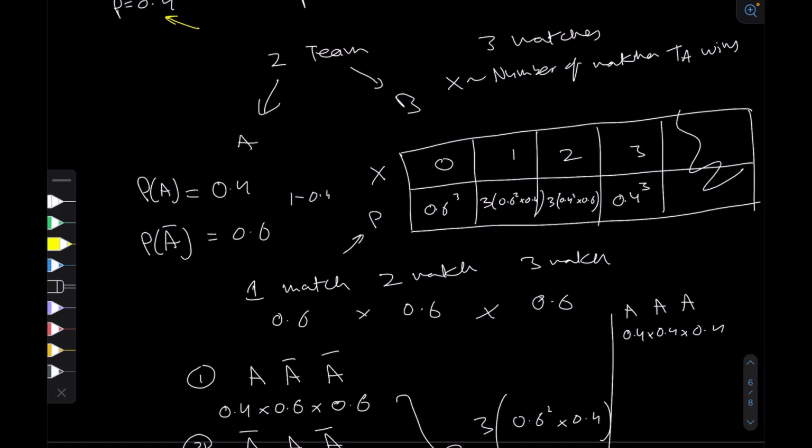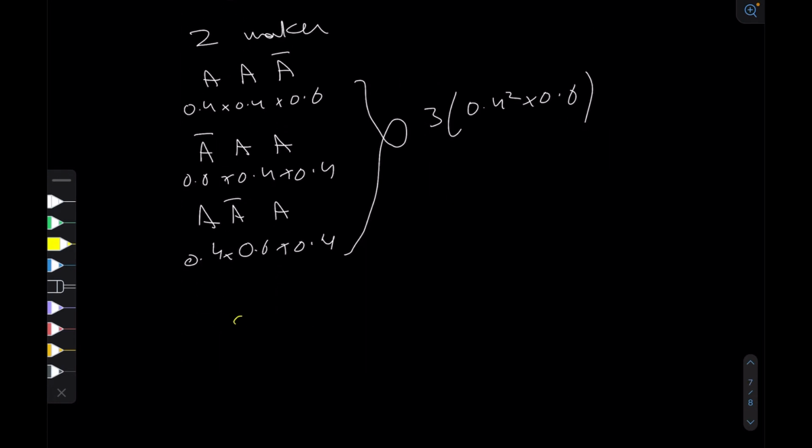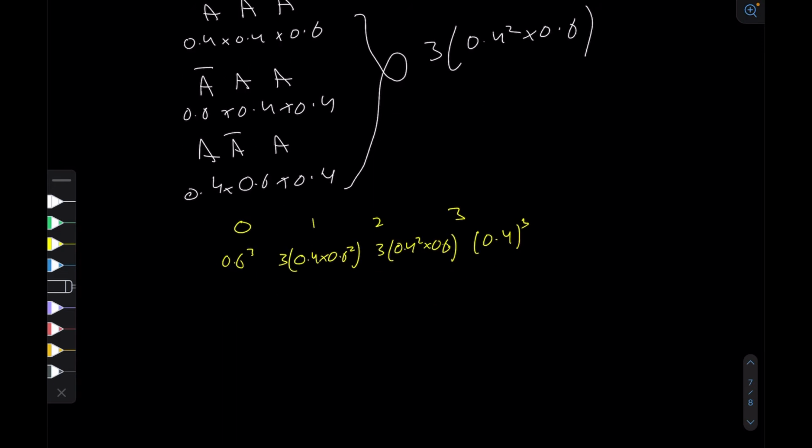Now there's something to notice here. Let me write down the pattern here. So 0, 1, 2, 3: 0.6 cubed, 3 times 0.4 into 0.6 squared, 3 times 0.4 squared into 0.6, and then 0.4 cubed. Here you would probably get a hint why we call this a binomial distribution. If you're familiar with the binomial theorem, which you should be in order to be watching this video, you will realize that this is actually a binomial distribution, right?